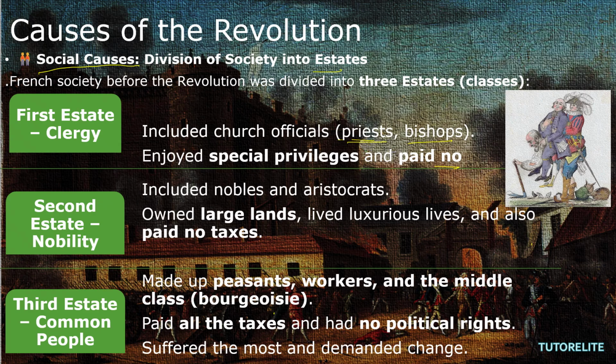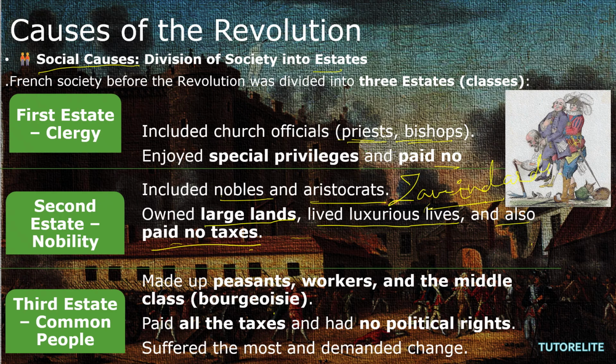Okay. Next comes the second estate, that is the nobility, which included nobles and aristocrats, who owned large lands, that is zamindars, lived luxurious lives and also paid no taxes. So the zamindars are not going to pay the tax, and not even the priests or bishops.